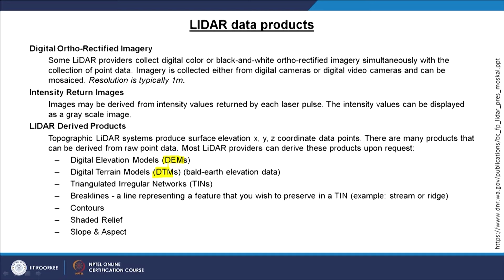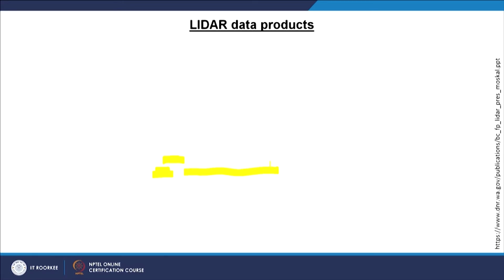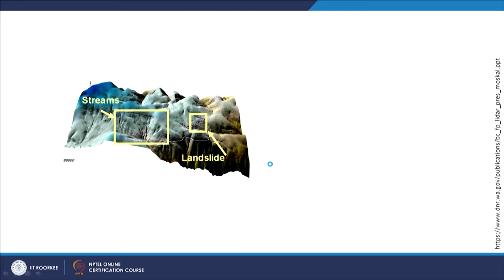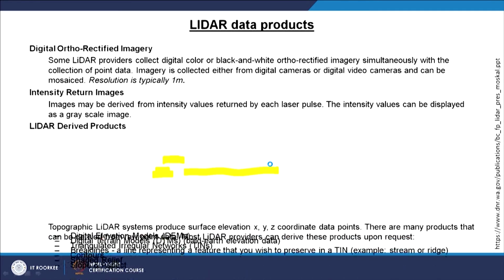But here this bald or bare ground elevation model is possible, as you have seen earlier in the example, that without canopy a bare ground digital elevation model can be created.